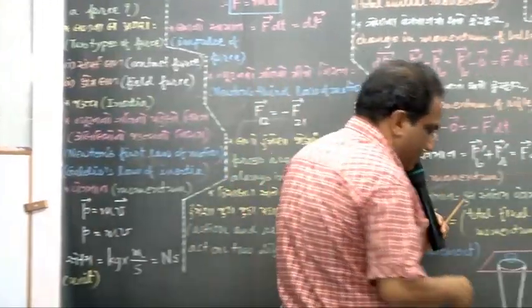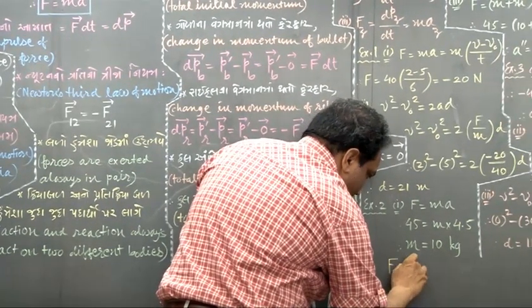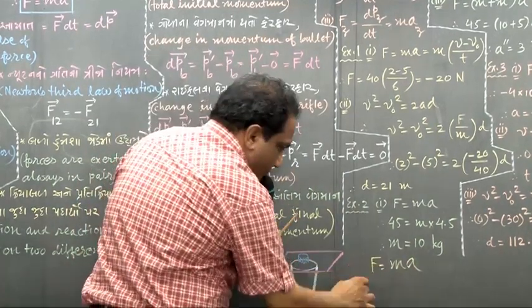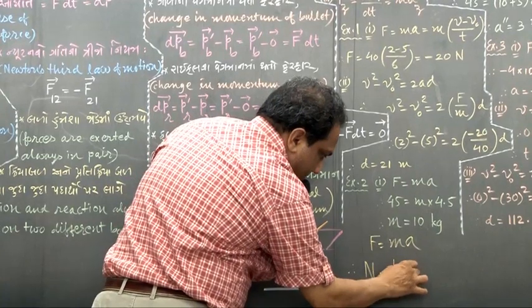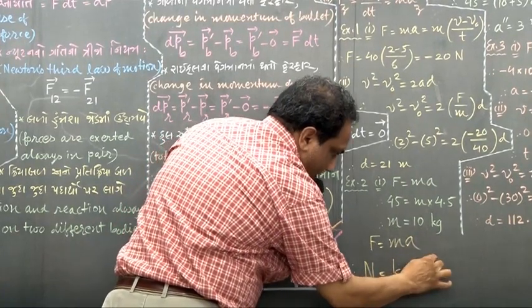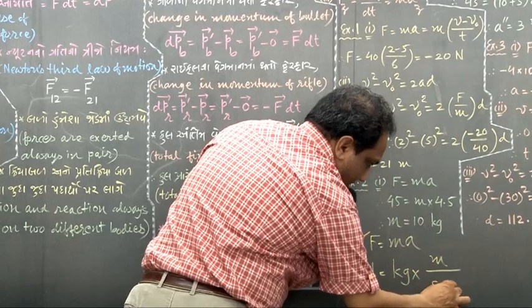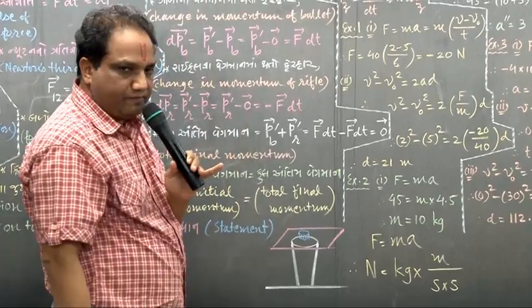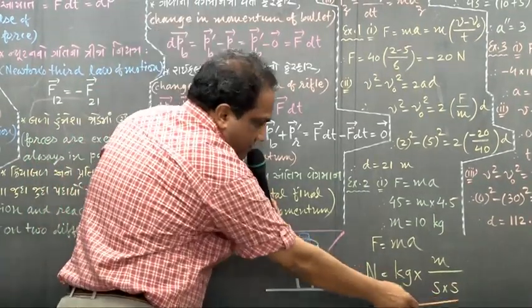Don't you know? Force is mass into acceleration. Write the unit. Unit of force, Newton. Unit of mass, kilogram. Unit of acceleration, meter per second square. I just split it this way: second into second. Now just bring only 1 second from here to here.